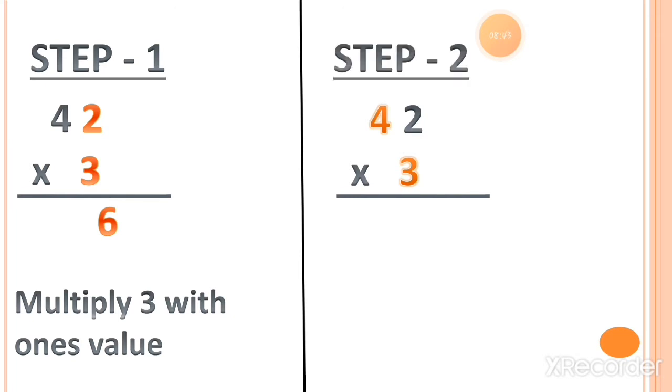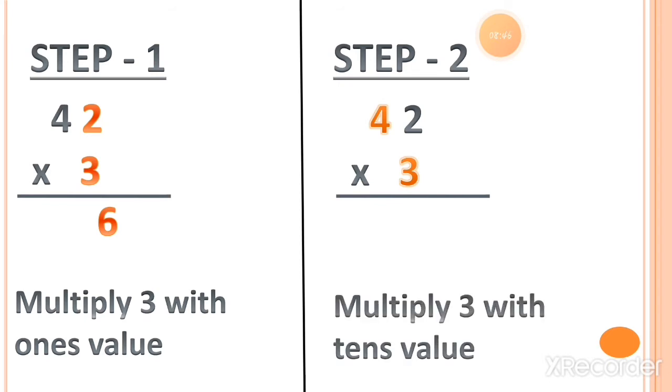Now step 2 is multiply 3 with the tens value. So we have to speak the table of 3 only, and the tens value is 4. So we have to multiply 3 with 4. So 3 fours is 12. Here you can see we write down the answer in 2 digits, because after the tens value there is no value in the hundreds column.